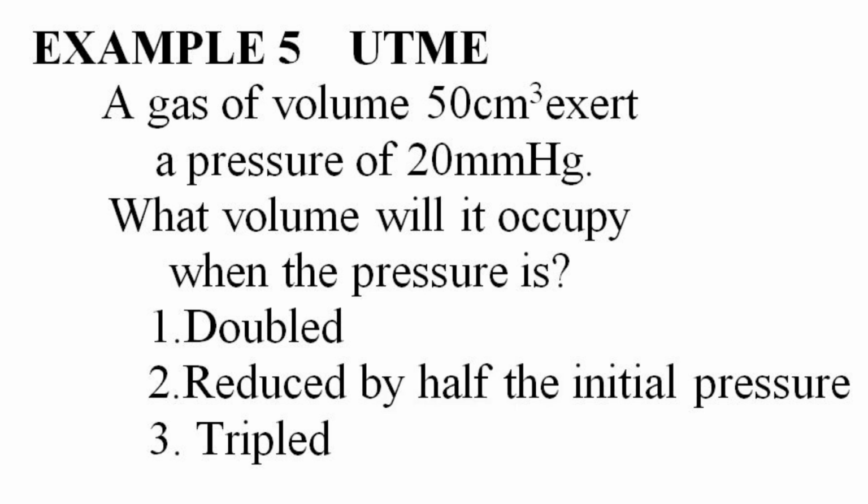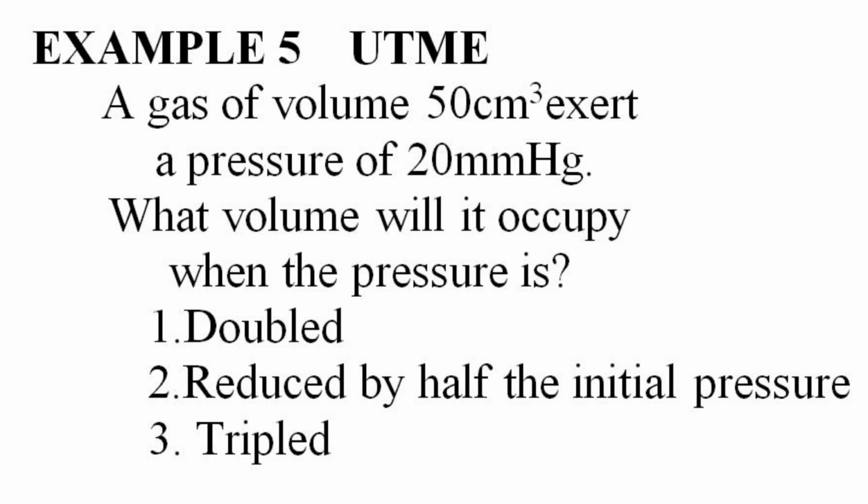Example number 5. The question says, a gas of volume 500 cm3 exerts a pressure of 20 millimeter mercury.